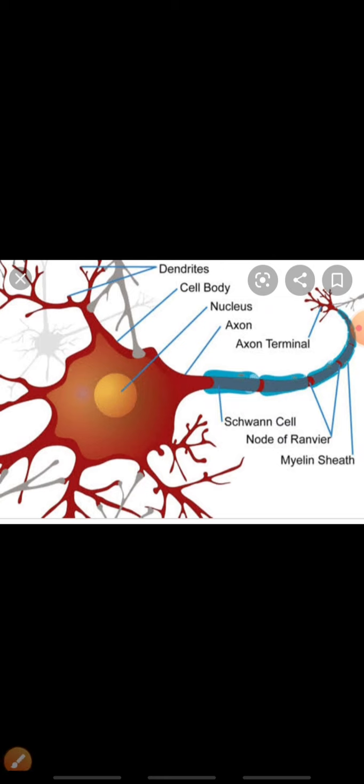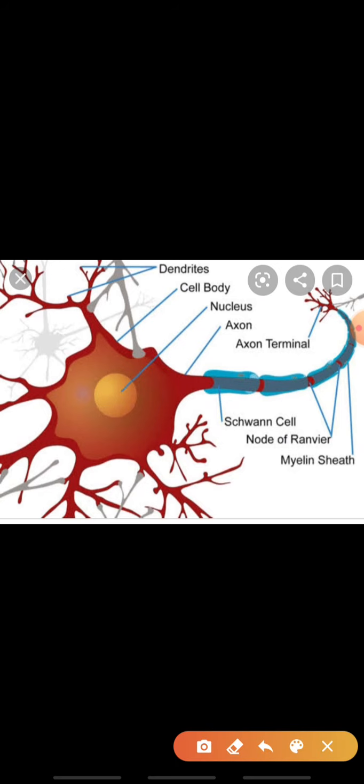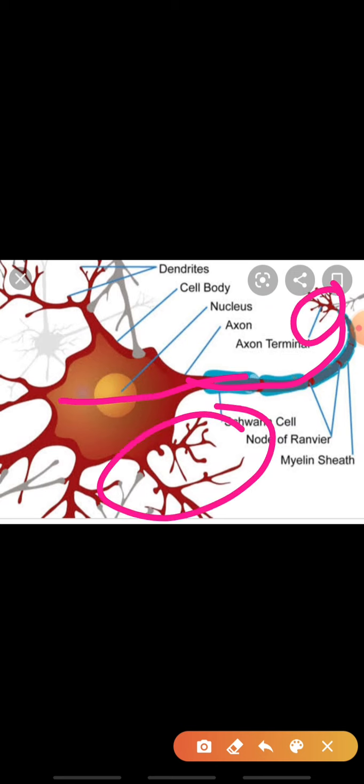Then last but not the least is your thread-like structure. In front of you can see the picture of a neuron. Its another name is nerve cells. They are long and thread-like in structure. And where are they present? They are present in animals.